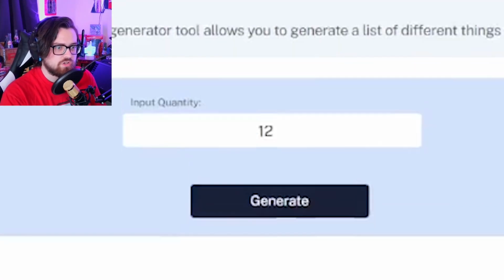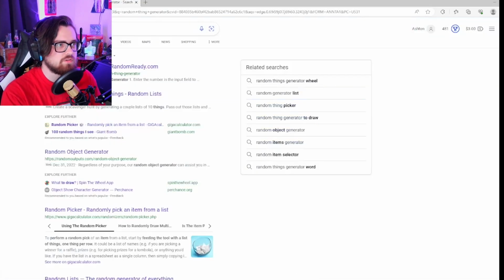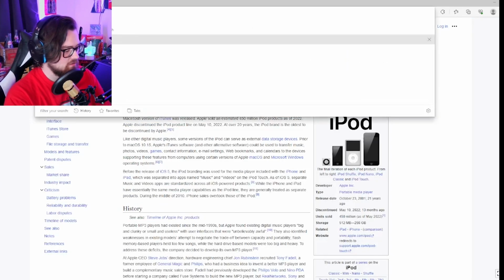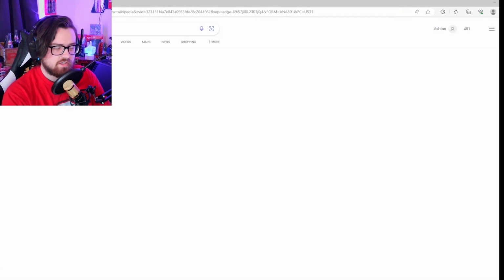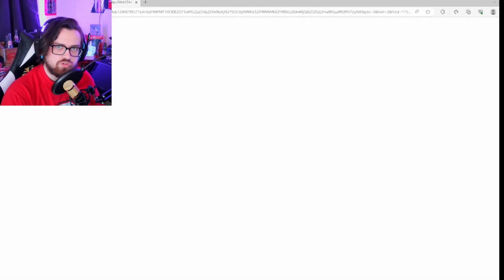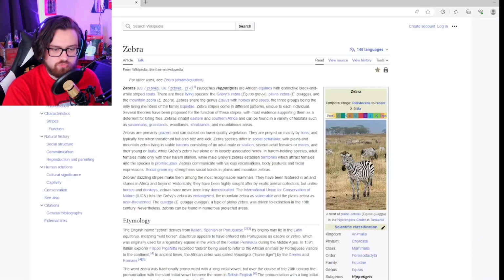Gonna go ahead and generate these bad boys here. Zebra and bow. Okay, so these also seem easy, but, you know, we gotta go with the first thing. Eventually, we're gonna get a super hard one. But let's start with the Zebra Wikipedia page. We'll see if this one's as easy as it sounds, but obviously zebra animals being connected to hunting, there's an obvious pathway of information to that.